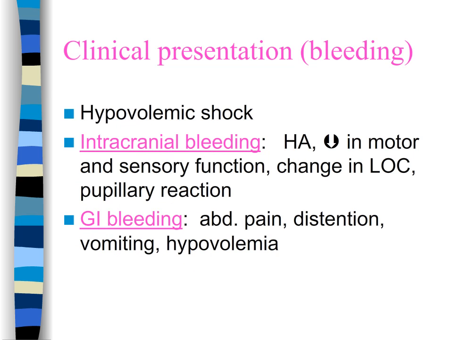Because there is excessive bleeding everywhere, the patient is at high risk for hypovolemic shock. They are also at risk for intracranial bleeding. If they start having bleeding in the head, then part of the most classic sign would be a decrease or a change in level of consciousness, headaches, and pupillary reactions. But first and most classic is a change in level of consciousness.